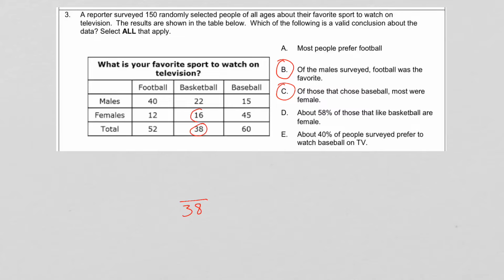So let's see, the number of females who liked basketball was 16. So if we divide 16 divided by 38, we get 0.42. And if we move the decimal point over twice, that's 42%, or multiply by 100. That's the actual way to think about it. So D is not true. It's 42%, not 58. All right, so let's look at E.